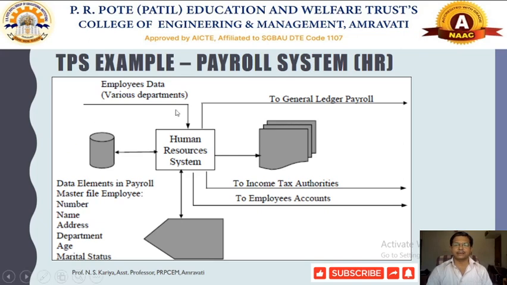Whatever data is there is stored in the general ledger, which is called the general ledger payroll system. After calculating the salary, income tax is deducted, and the remaining net payable salary is paid to the account of the employee. In this way the payroll information system will work. Similarly, we will see another diagram in the case of the payroll system.